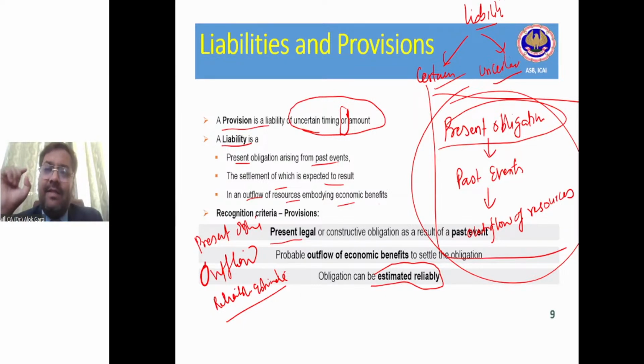Guys, if you will see the difference between a liability and a provision, there is a difference of one word, and the word is probable. In liability, the wording is the settlement of which is expected to result in an outflow of resources. But for the provision, the word used is probable, right? Because it is a provision.